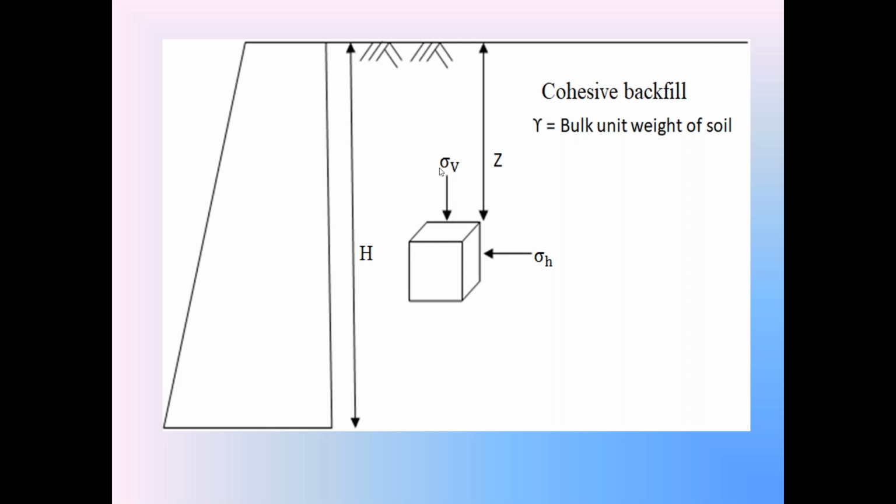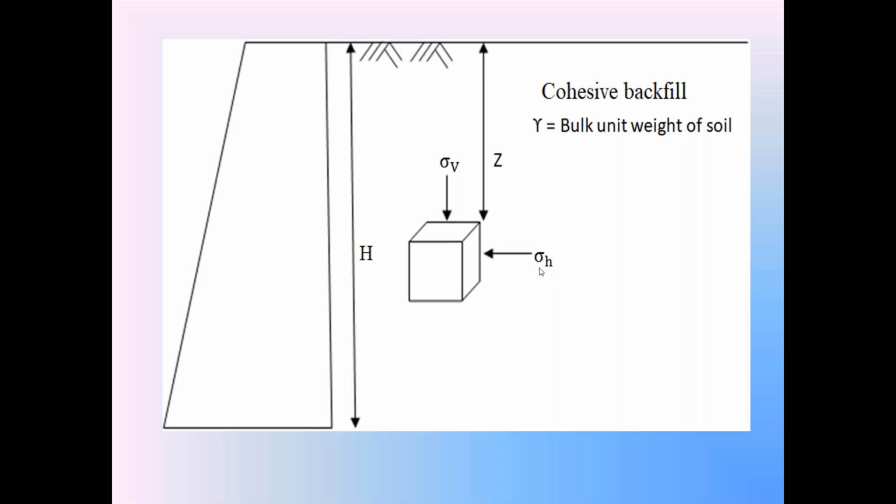In the rest condition, sigma v is the major principal stress acting on the soil element, that is sigma 1. Sigma h is the minor principal stress acting on the soil element, that is sigma 3. Since the backfill is in rest condition, sigma h is equal to P naught, the horizontal earth pressure at rest condition.